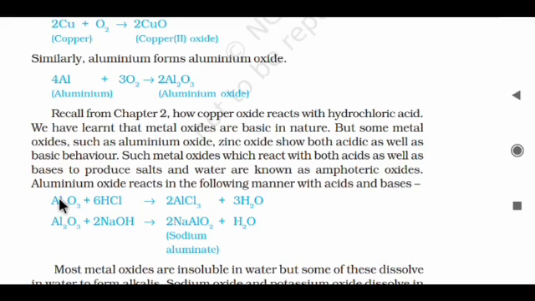Aluminium oxide reacts in the following manner with acids and bases. After burning, aluminium forms aluminium oxide, which is both acidic and basic in nature. Suppose Al2O3 is mixed with HCl, which is the acid, and NaOH, which is the base. It will give water, aluminium chloride and sodium aluminate.